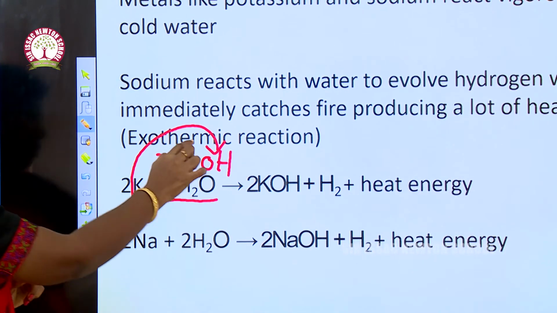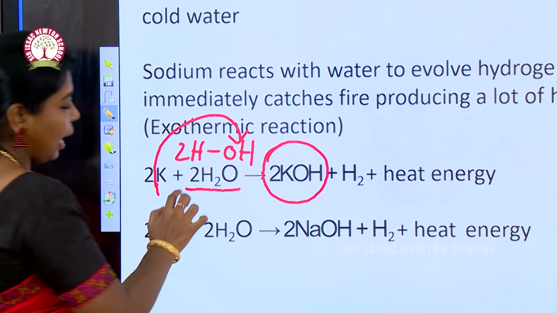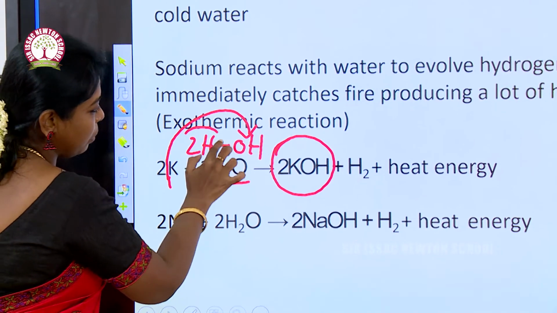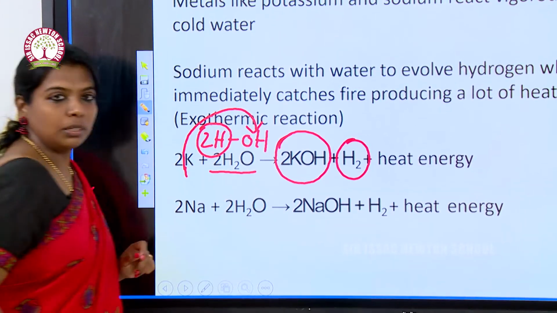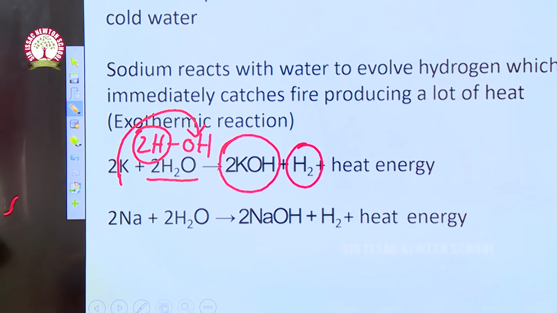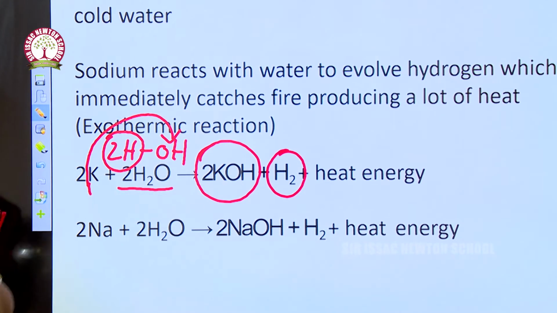This K reacts with this OH to form 2KOH, and the remaining 2H is put here as hydrogen. Hydrogen gas has been evolved. K plus water gives KOH plus hydrogen.